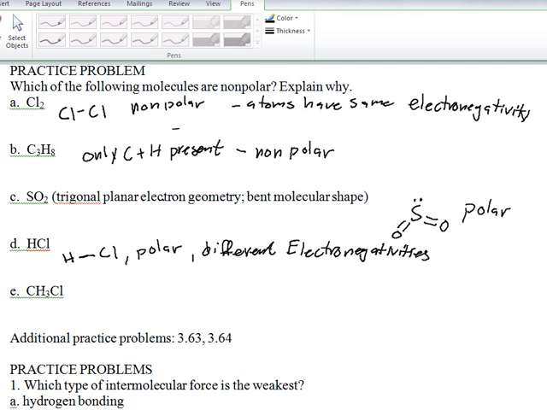And how about CH3Cl? Here the carbon is the central atom. H, H, H, Cl. Let me make that bond a little better here. And so here we have different atoms around the central atom. That leads to a polar molecule. Different atoms. We have 3 H's and a chlorine. So that means the molecule is polar.